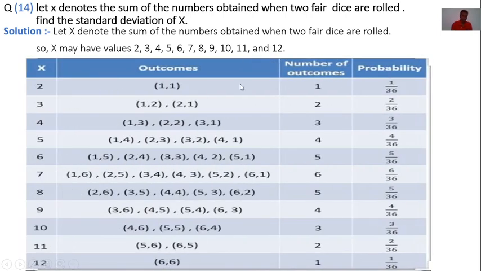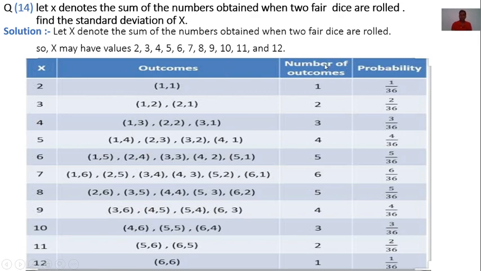Now these are the outcomes. On 1 1 on both dice, their sum is 1 plus 1 means 2. Here the first column is the values of x. So on. And last, 6 on the first die and 6 on the second die, and its sum is 6 plus 6, 12. In the same manner, these are the outcomes.